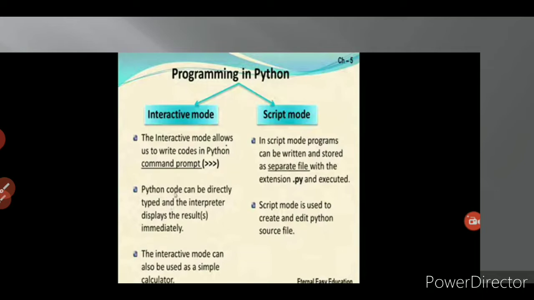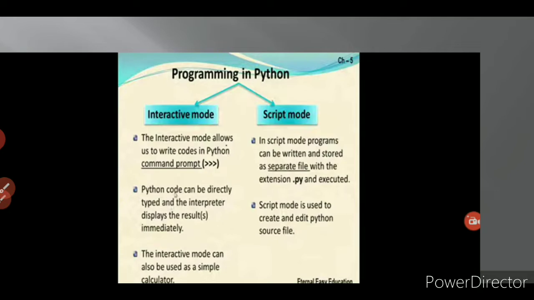Then the next mode is script mode. In script mode, the programs can be written and stored as a separate file with the extension .py and executed. Like a C++ program: what we are doing in C++, we have to open a new file, then type the whole program, then save the file along with the .cpp extension. Like that, in a Python program also, we have to open a new file, that is a separate file, and type our full program, then save the file along with the extension .py. After that only we can run the Python program and execute it.